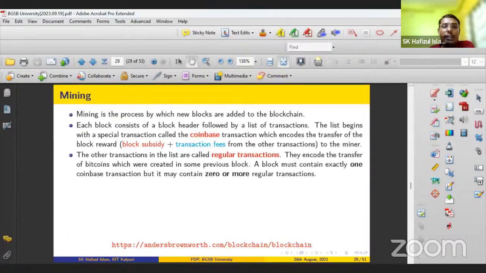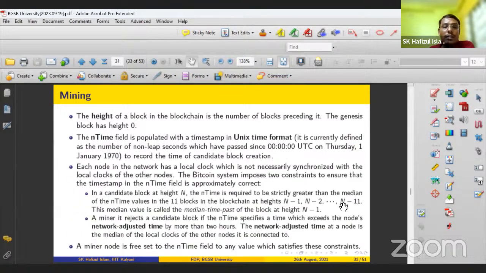Another condition says that it should not exceed the network adjusted time. That means in every 2 hours of period, every node will adjust their time. That is called the network adjusted time.